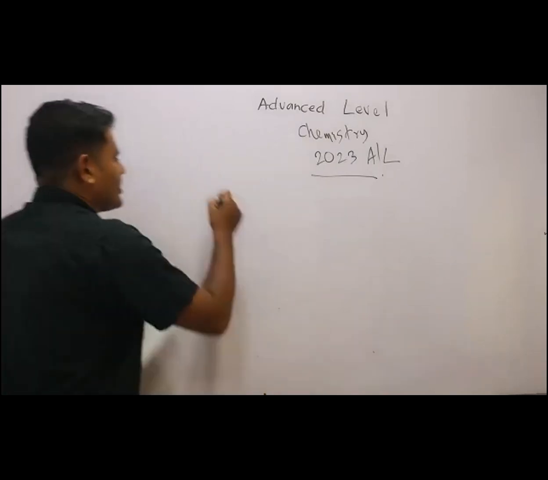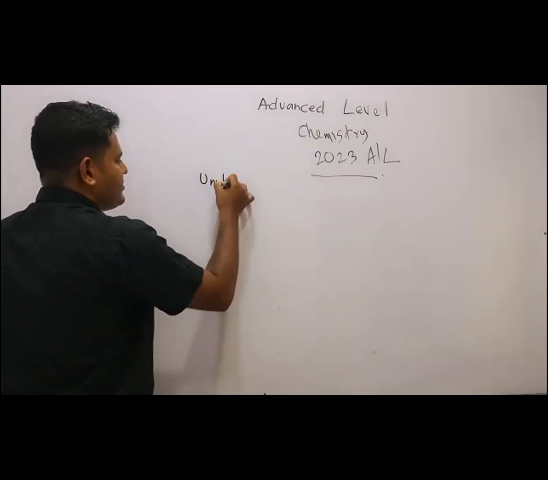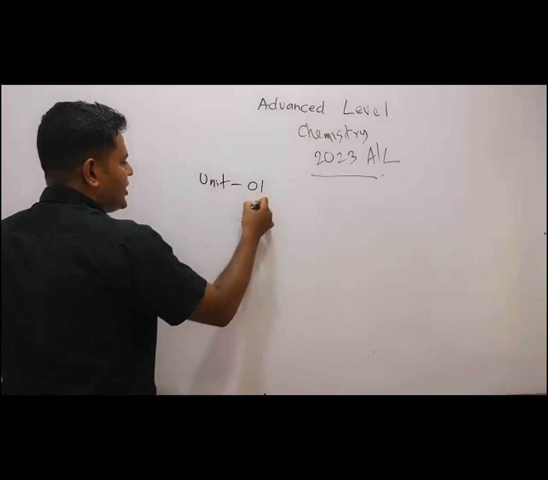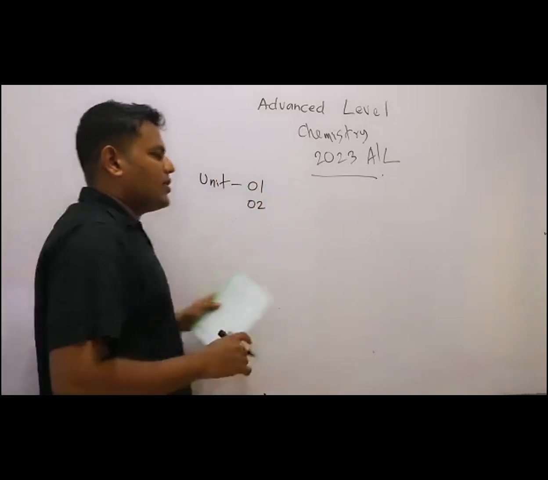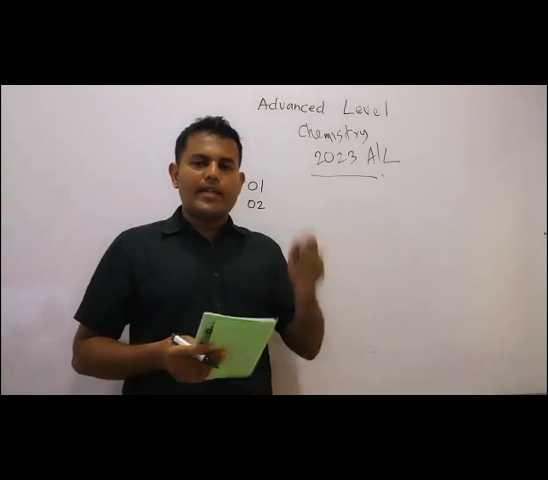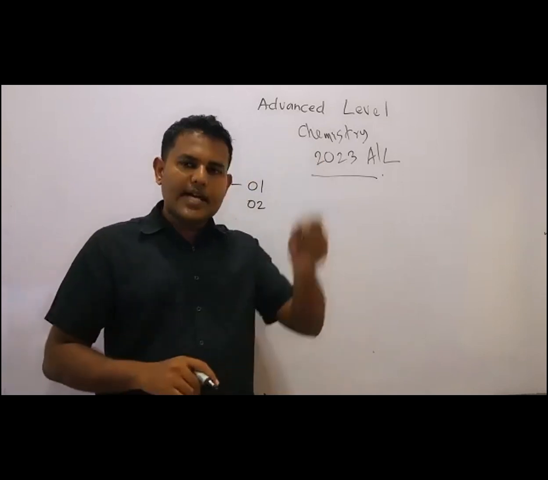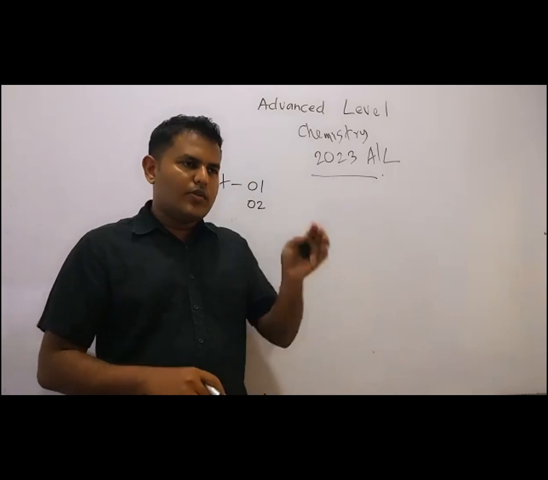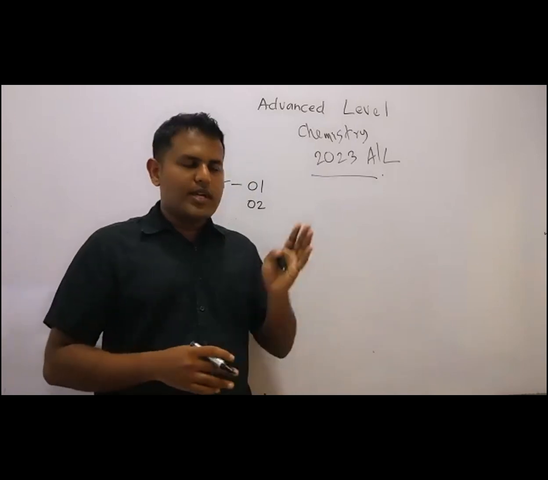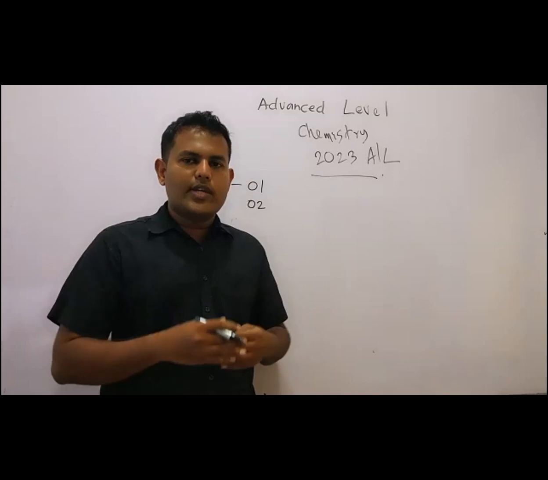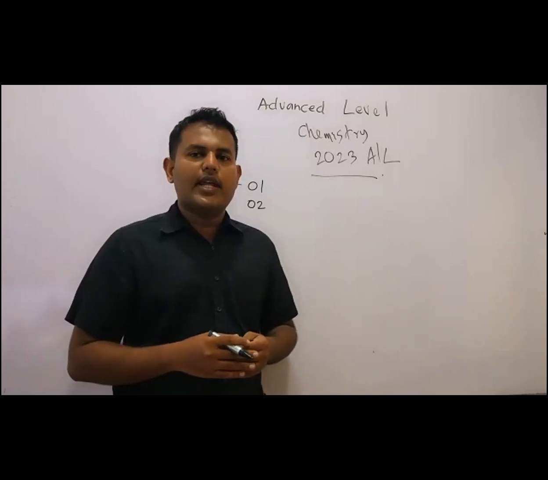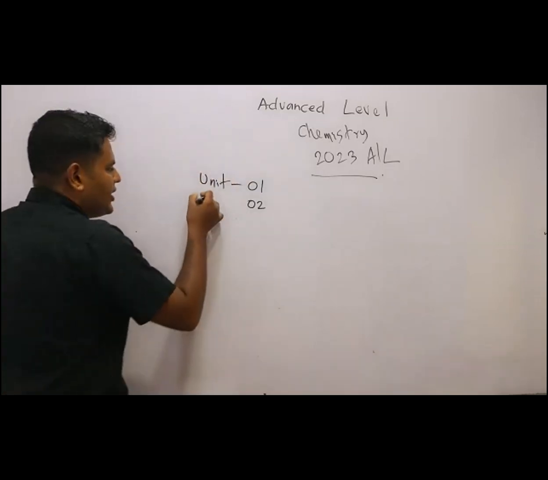So unit 1, unit 2. First of all, when you are writing this, you have to manage the space. Just check whether 14 rows are available. You don't want to keep one by one; you can write it together. That means no need to keep gaps between the lines. Let's write it. Unit 1, unit 2.